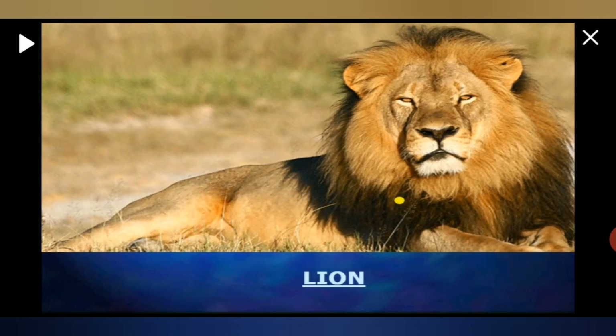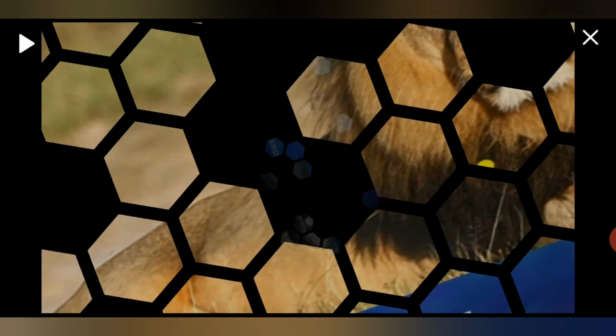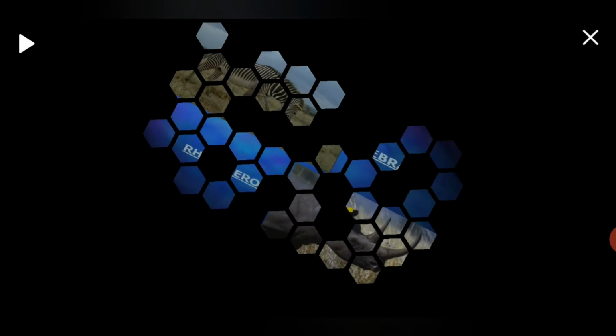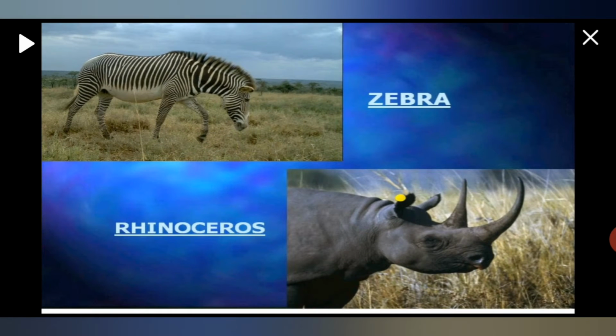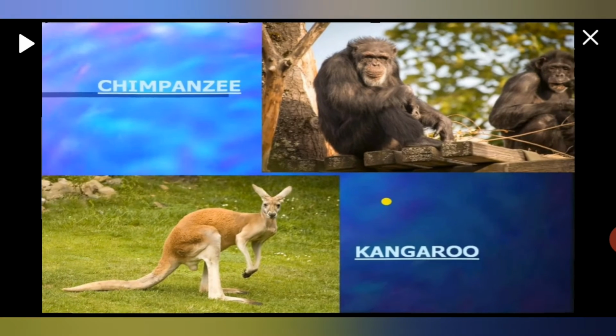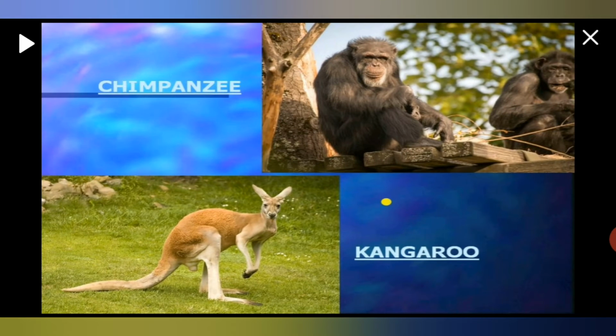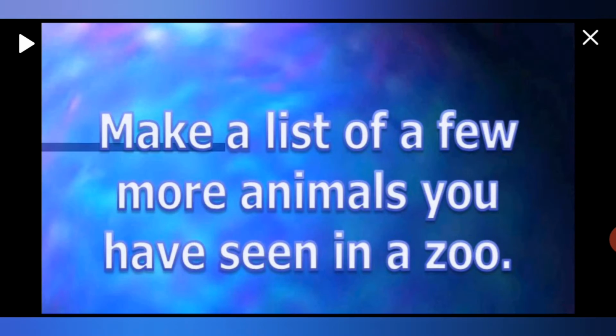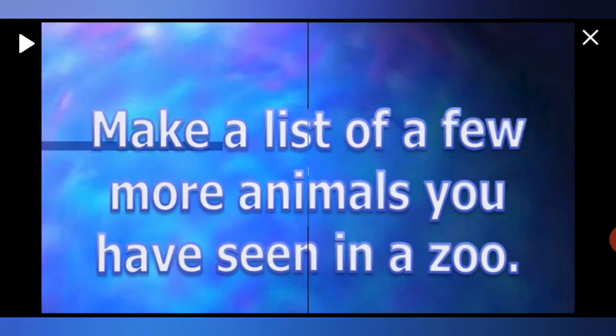Now, recognize these. This is a lion, this is a zebra and rhinoceros, elephant, giraffe, chimpanzee, kangaroo. Now, make a list of a few more animals you have seen in a zoo. You can name so many other animals you have seen, right?